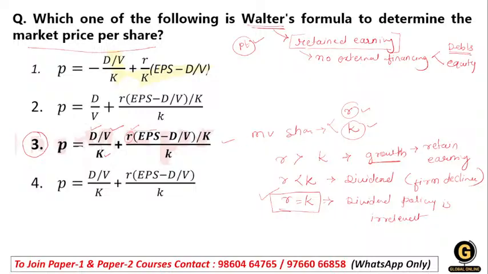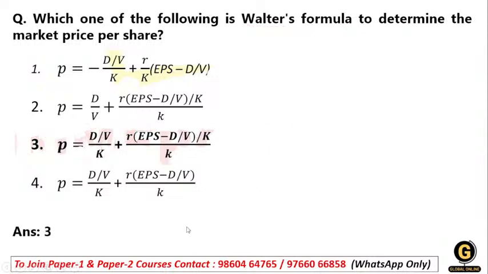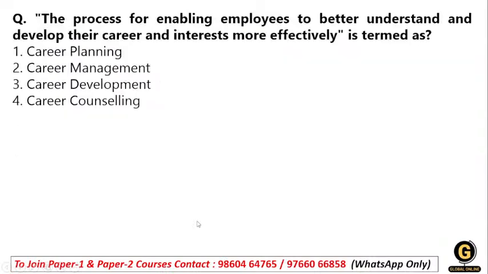This is the way he calculates the market price per share. Clear? Can I move toward the next question? So the right answer will be the third one. This is the detailed explanation.